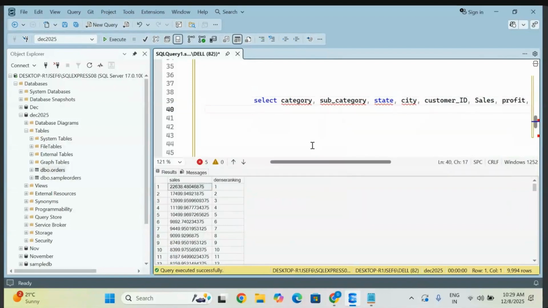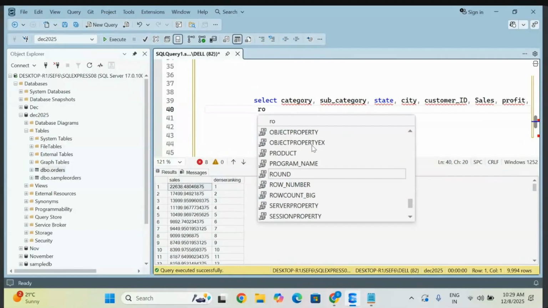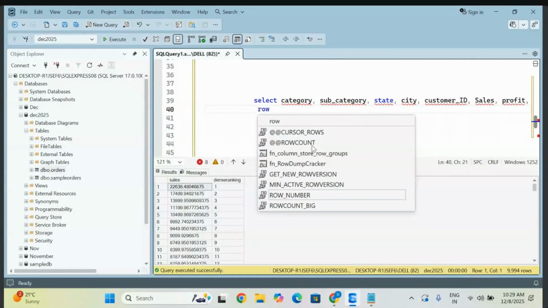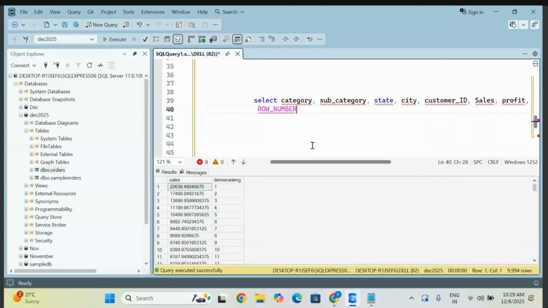Now I'm going to apply one rank. For example, let me give row number here. Observe, row number will give you simply a serial number, nothing bigger. I'm going to write OVER here. This is my condition, and I'm going to give PARTITION BY. You can already understand. Now I want to partition by category, so let me give category.